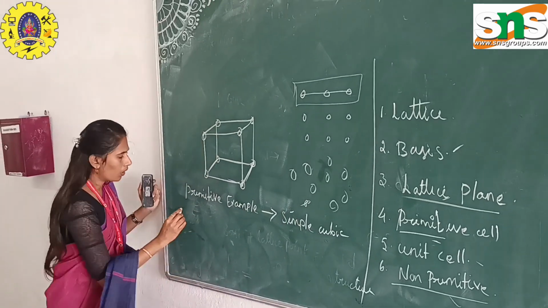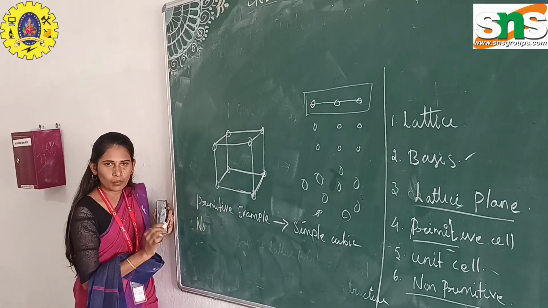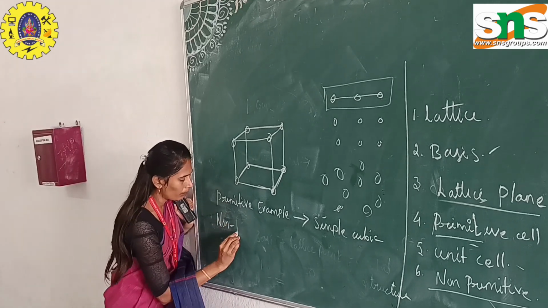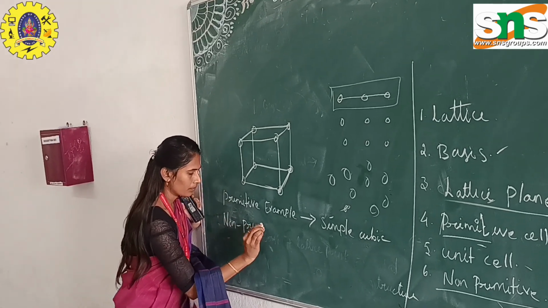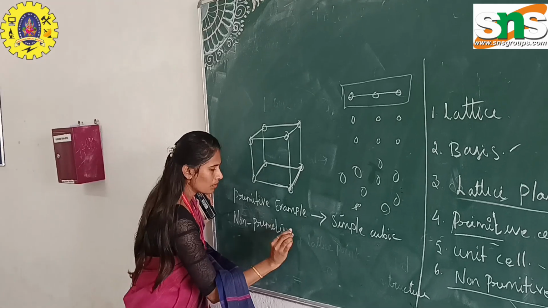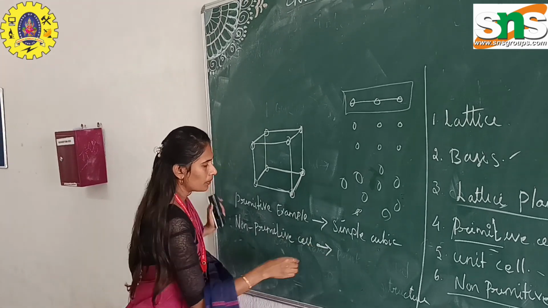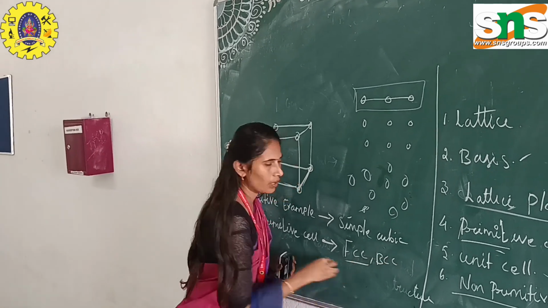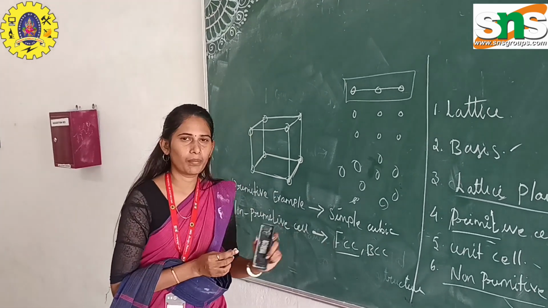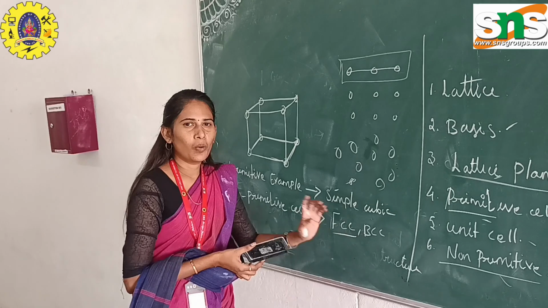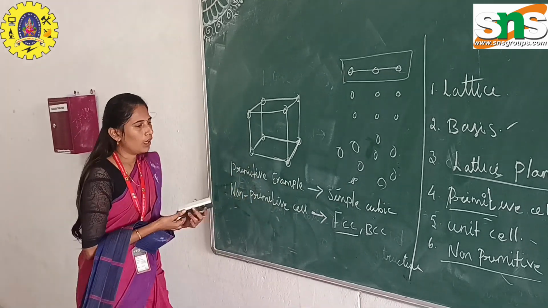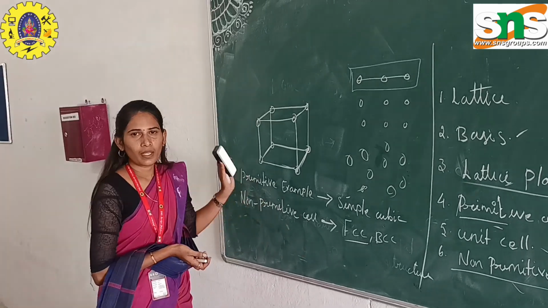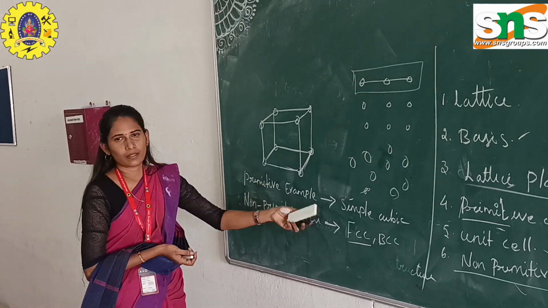A non-primitive cell consists of two or more lattice points present inside the cubic structure. The examples of the non-primitive cell are FCC and BCC. In this case, FCC is face-centered cubic and BCC is body-centered cubic structure. Now we briefly explained simple cubic structure and FCC structure. Okay, next class we will discuss the next topics.